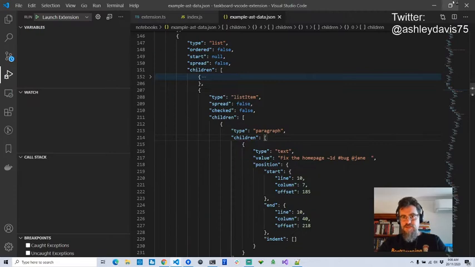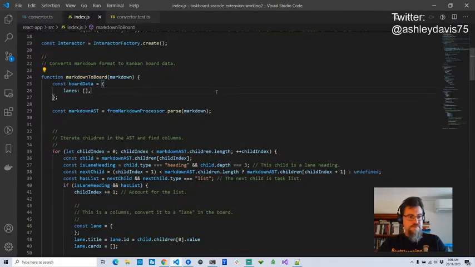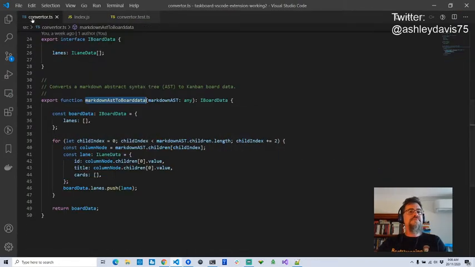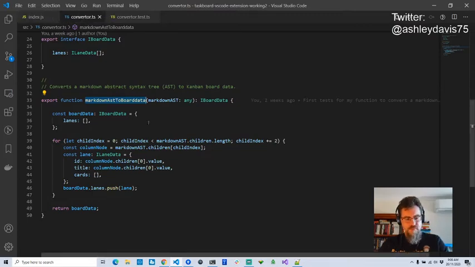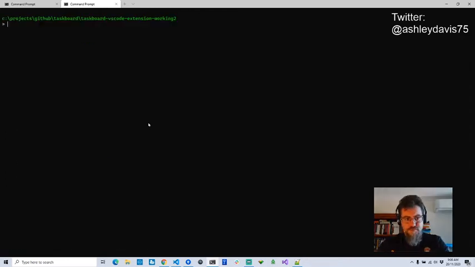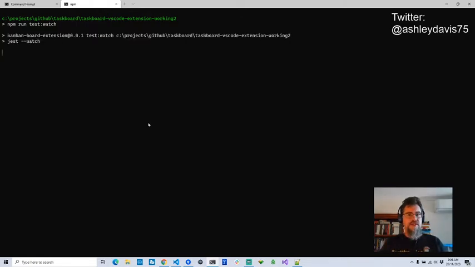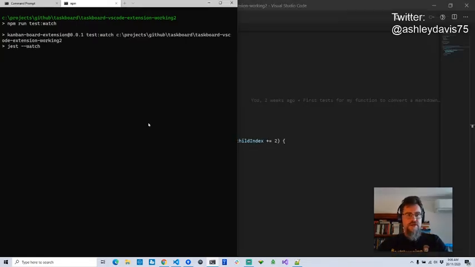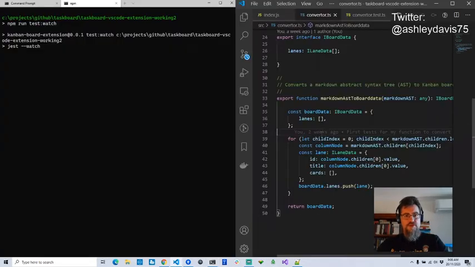I'm just going to close down this other Visual Studio Code that I don't need. I'll just organize these so they're next to each other. Now, I've got set up for doing testing with live reload. So I have that set on the script test watch. This is going to run my Jest tests, and every time I edit my code, it's going to reload the tests.